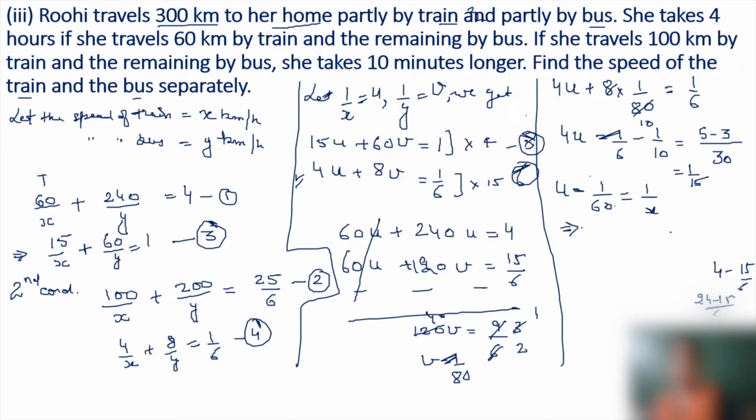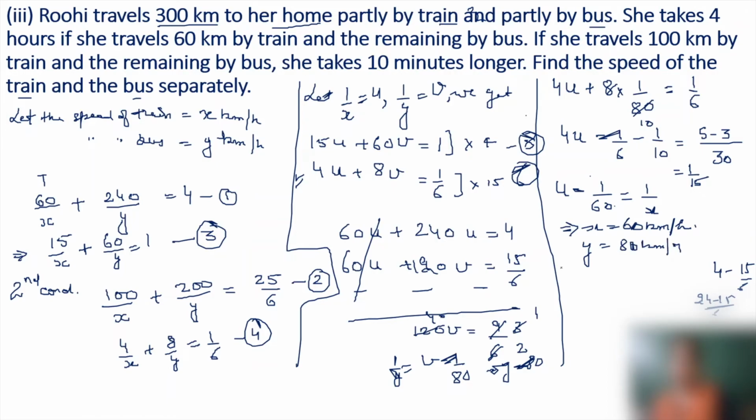This implies x is equal to 60 kilometers per hour, and 1 upon y is 1 by 80, which implies y is equal to 80 kilometers per hour.